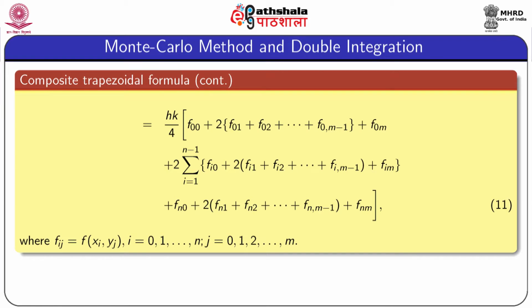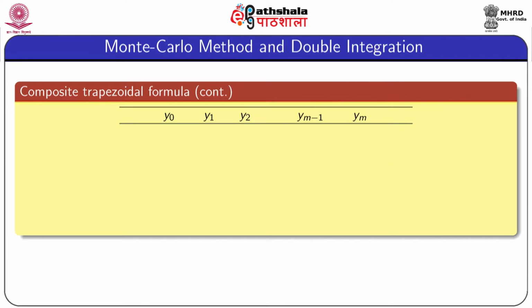After simplification, using the simple notation f of ij equal to f of xi comma yj, the entire expression is written as in equation 11. For simplicity, we can represent the entire formula, equation 11, in tabular form. For x equal to x0, the expression f00 plus 2 into f01 plus f02 plus dot dot dot plus f of 0 comma m minus 1 plus f0 comma m, whole into k by 2, is denoted by I0.